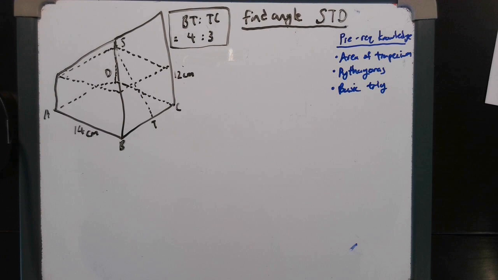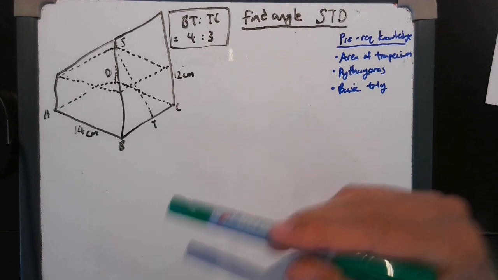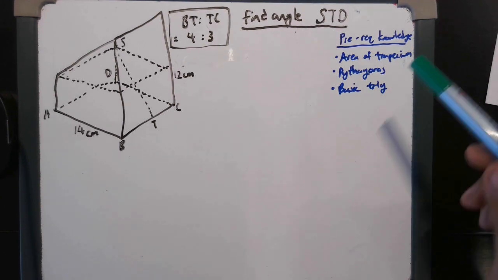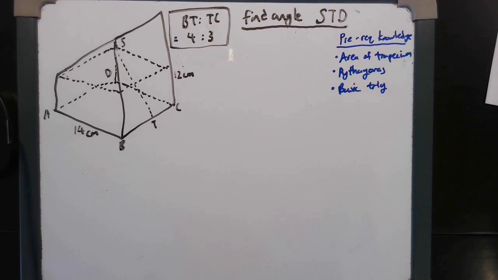Okay, there are other questions also from Edexcel's paper 3, and quite a few struggled with this. Now, this question has a lot of different parts that can be broken down, and the individual parts are hopefully pretty straightforward otherwise, but combining them makes it difficult. The only prerequisite knowledge you need is the area of a trapezium formula, basic Pythagoras, and basic trigonometry. So let's break it down to start with.